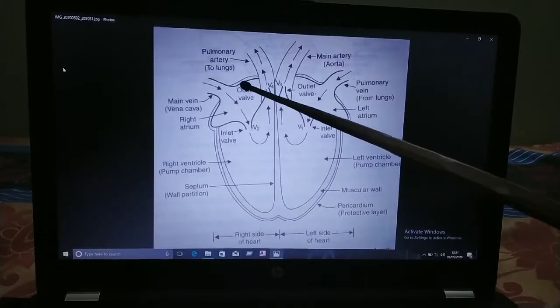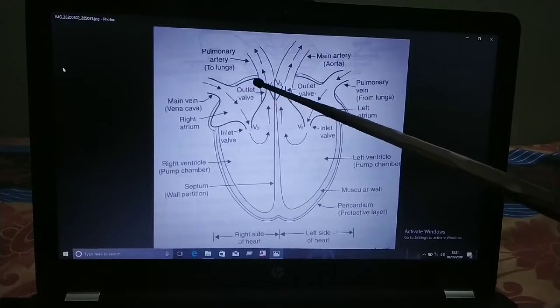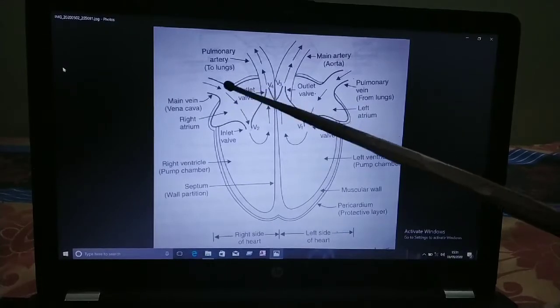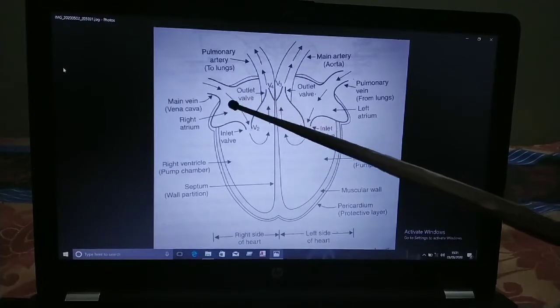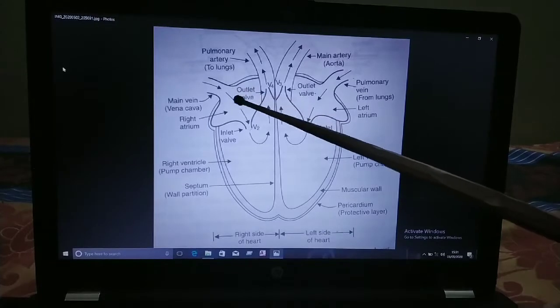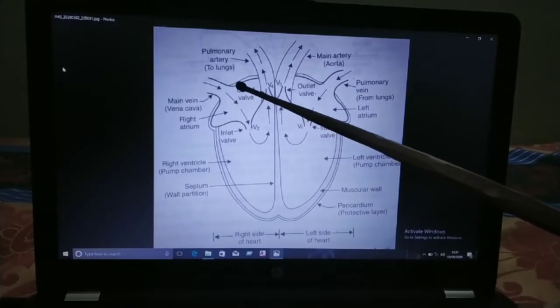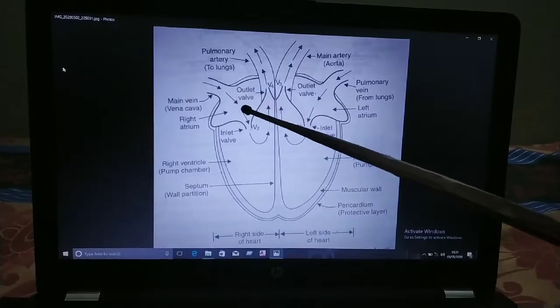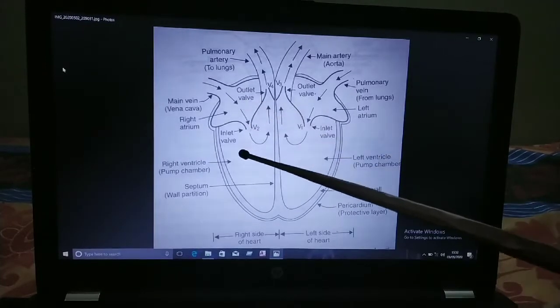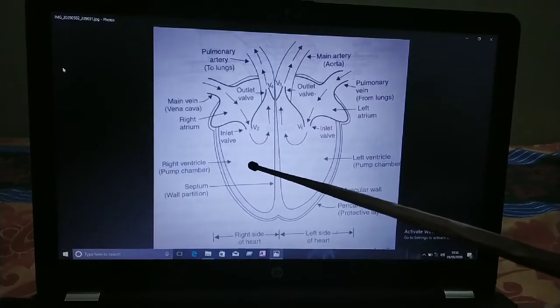Here in our right side, the right part of our heart, this atrium has impure blood. That impure blood is again moved towards the ventricles, the right ventricle.